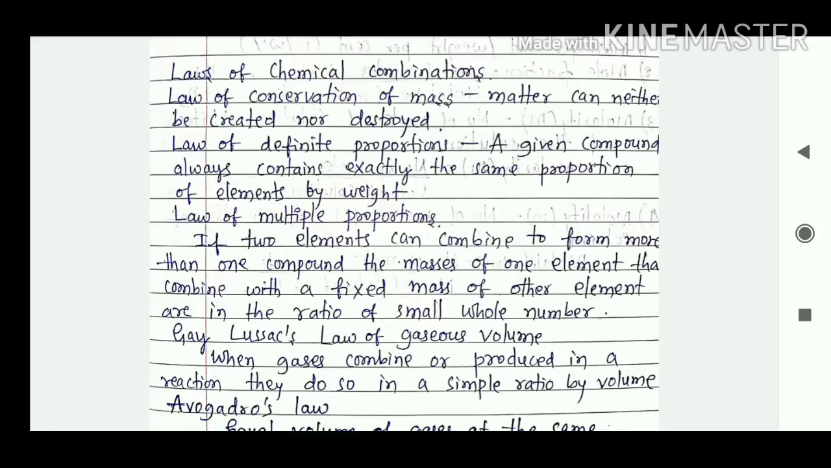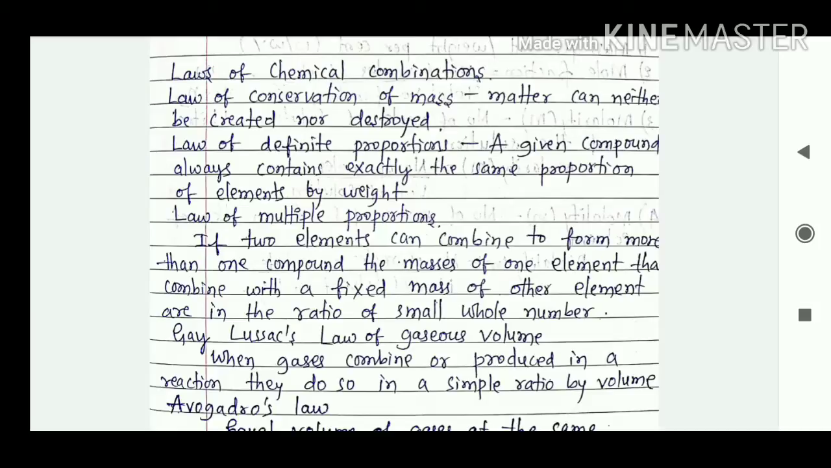The second one is the law of definite proportion. A given compound always contains exactly the same proportion of elements by weight. So this is known as the law of definite proportion. Then we have the law of multiple proportion. If two elements can combine to form more than one compound, the masses of one element that combine with a fixed mass of the other element are in the ratio of small whole numbers. So this is known as the law of multiple proportion.